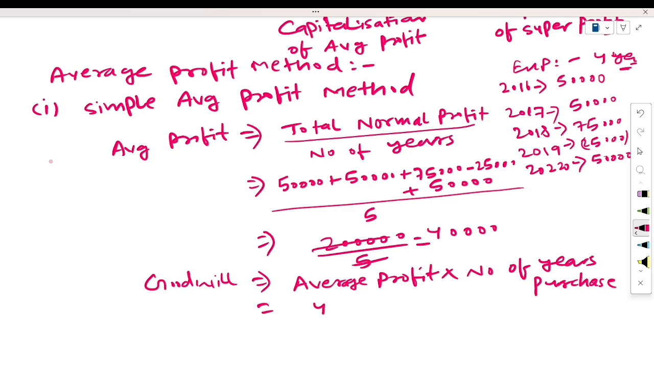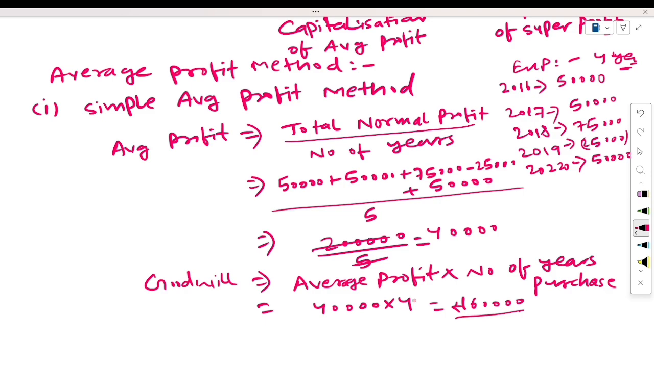So the average profit here is how much? 40,000. Number of years, how many years are you purchasing? If you are purchasing for 3 years, then 3. If you are purchasing for 4 years, then 4. No need to worry about this. Here we are purchasing for 4 years. Then how much will be the amount? 160,000. This will be the value of goodwill. So this is the procedure of calculating the value of goodwill through the simple average profit method.